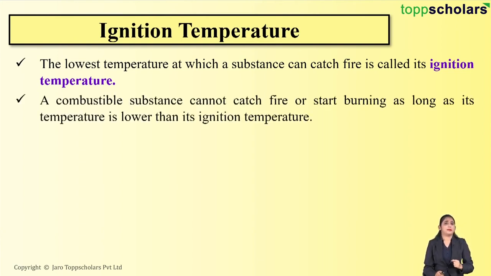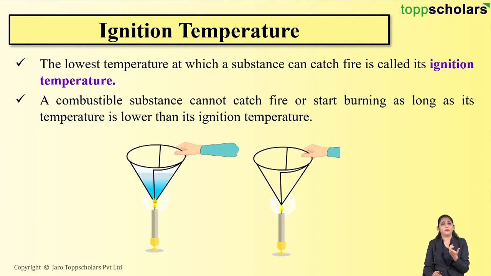If a combustible substance has a temperature lower than its ignition temperature, then the combustible substance cannot catch fire or start burning. So it is very necessary that the combustible substance should reach its ignition temperature in order to start burning. Let's take an example to understand this, right? So what I'm going to do is, I have two paper cups. In one of the paper cups, as you can see over here, I have filled some water and I have an empty paper cup. I'm going to heat both of these paper cups on the burner, right?